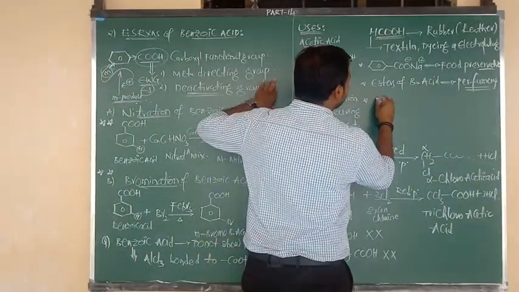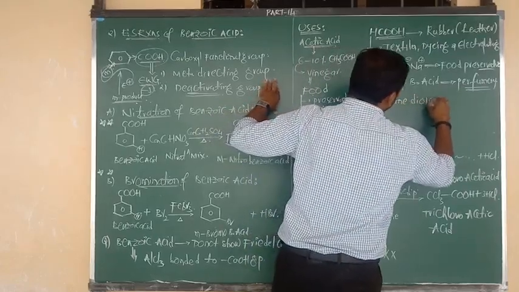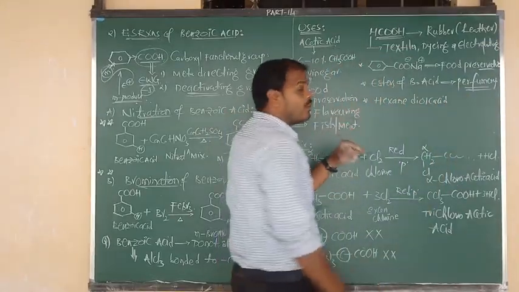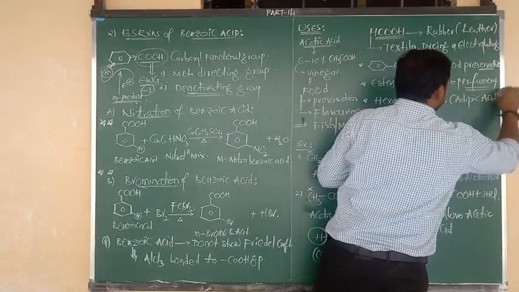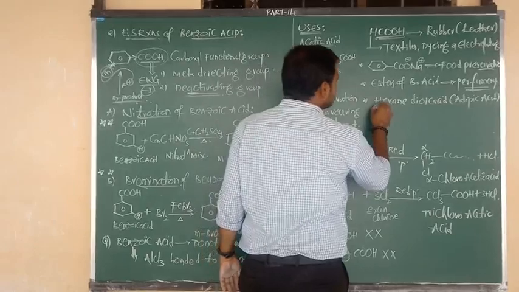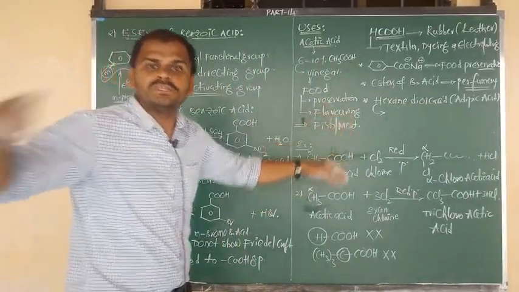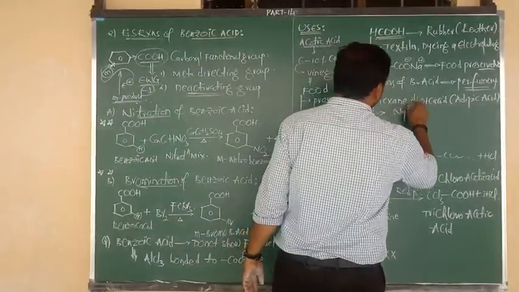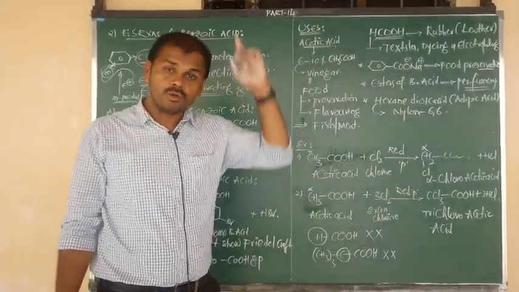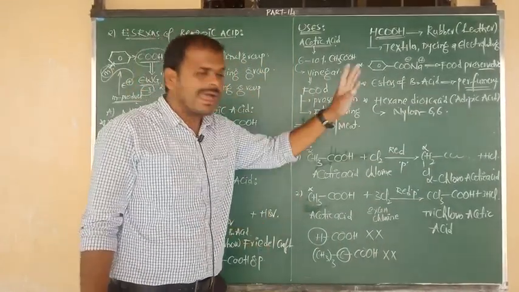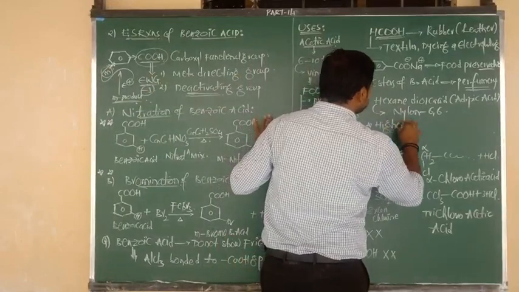Here I am going to consider another compound, hexane dioic acid, also called hexane 1,6-dioic acid. In the nomenclature I have already told you its other name is adipic acid. It acts as a monomer for the preparation of the polymer nylon 6,6. I am going to show you the preparation of nylon 6,6 using adipic acid in the chapter of polymers.